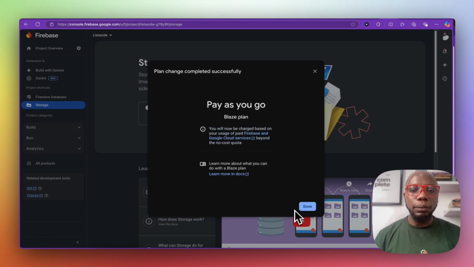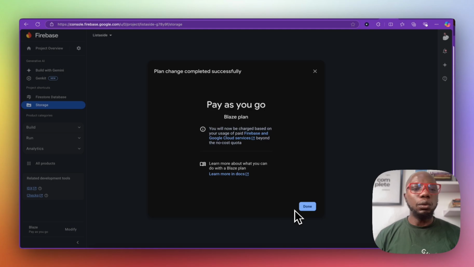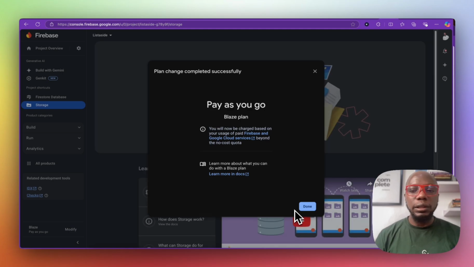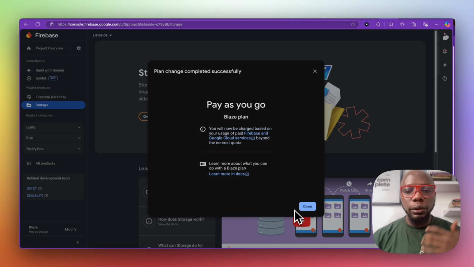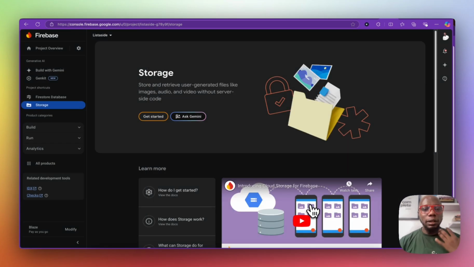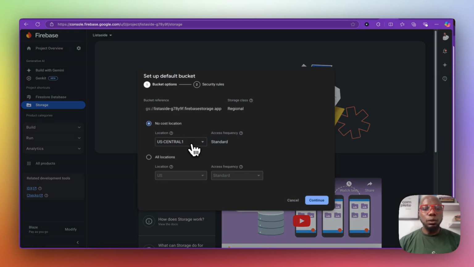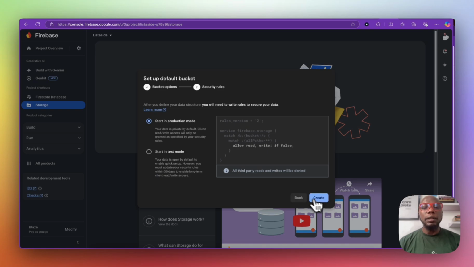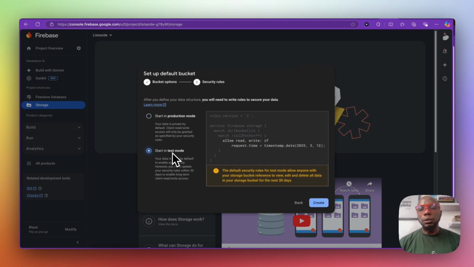When I mean something happens, somehow you might create your project or your database in such a way that it eats up your credit. You keep on accruing a whole lot of cash, and Google will definitely send you an email and say, hey, we think you're spending so much money, it's time for you to pay us.